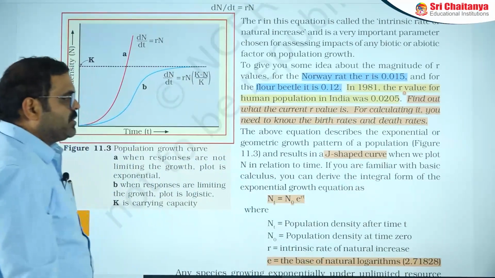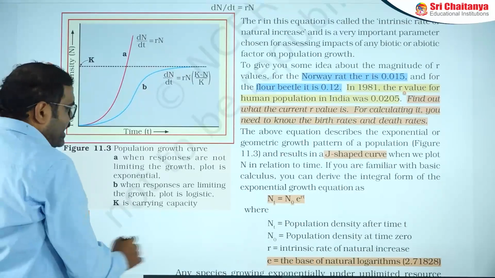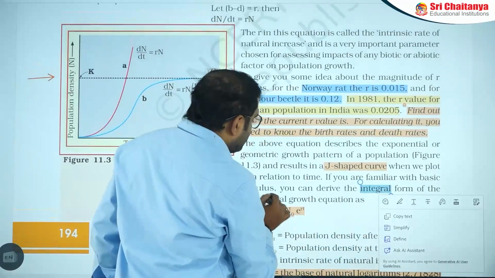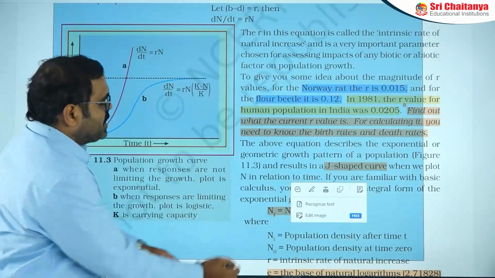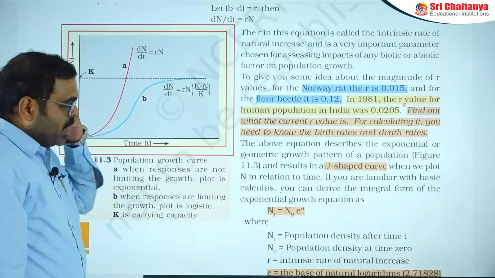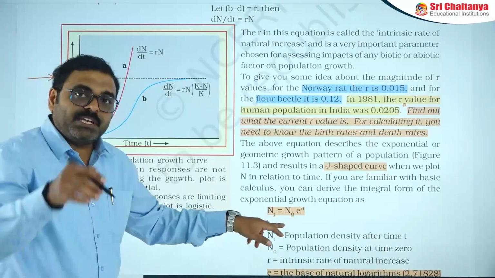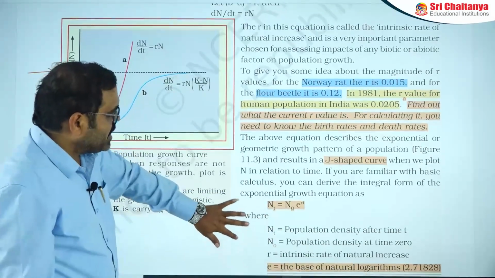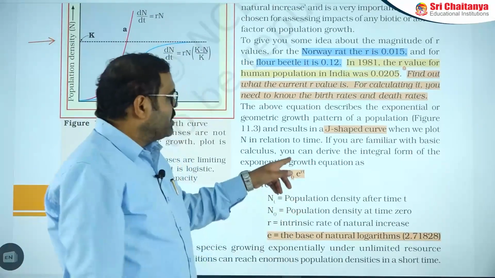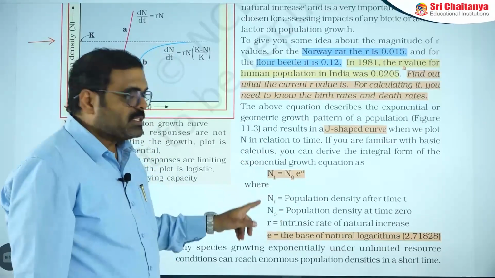Under the same condition, the integral form of the exponential growth curve equation is N(t) is equal to N0 into e power rt. That means N(t) is the population after a particular time, N0 is the initial population, e is the base of natural logarithm, that is 2.71828, r is birth rate minus death rate, and t is the time.